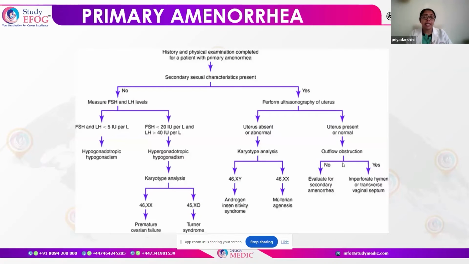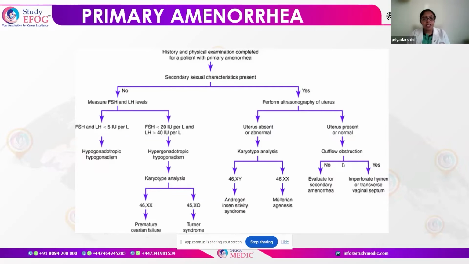Now, understanding primary amenorrhea is important. This is usually considered one of the key topics to study for the exam. First, we have to start with a history, and a physical examination must be completed before we go in for any kind of investigations. We have to look at whether there is presence of secondary sexual characters. If nothing is present, we go on with the hormones. We start with FSH and LH.